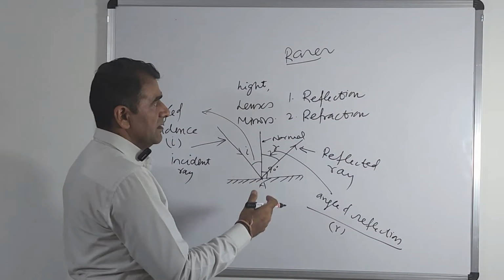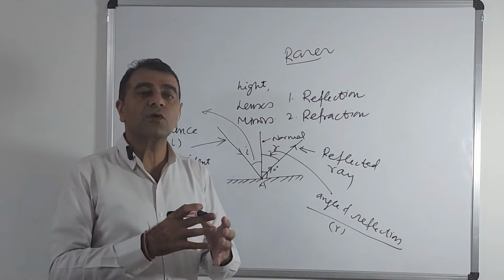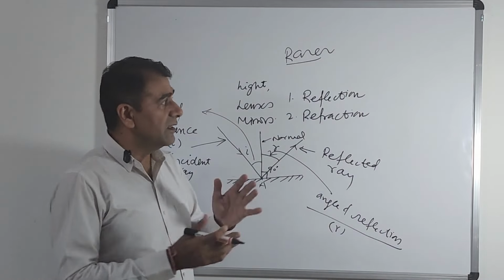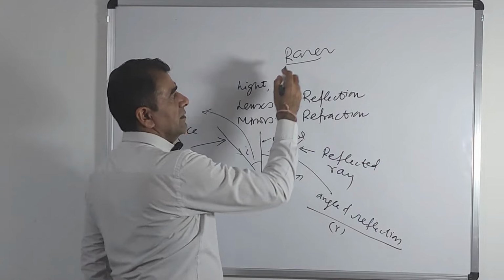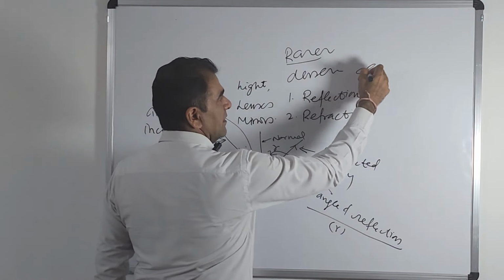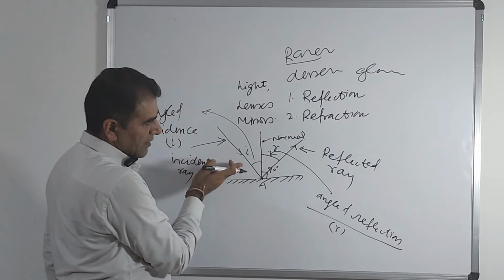And when we say denser, denser is a medium in which particles or atoms are very close packed, like water. So when we compare air and water, air is rare and water is a denser medium. Glass is a denser medium. So this is a denser medium, and above it, it is rarer medium.